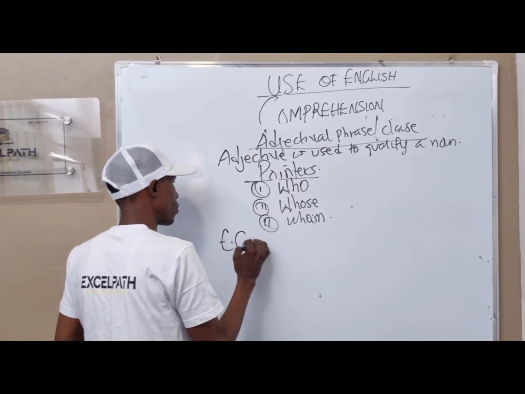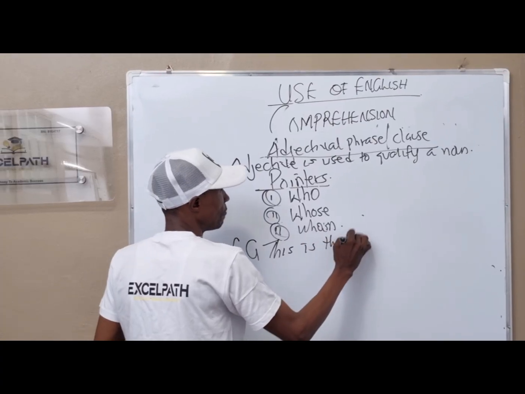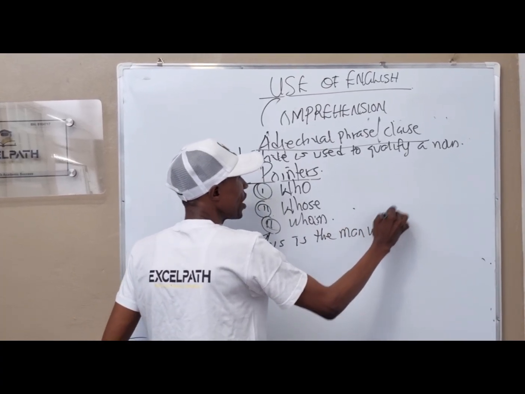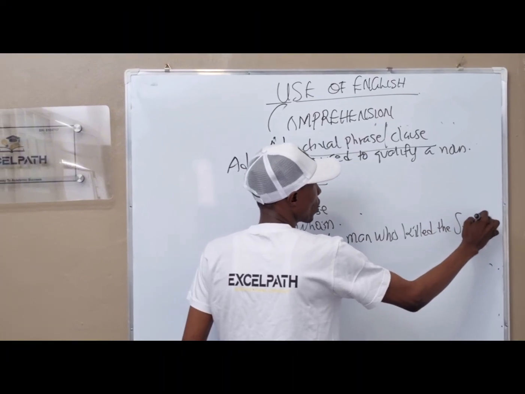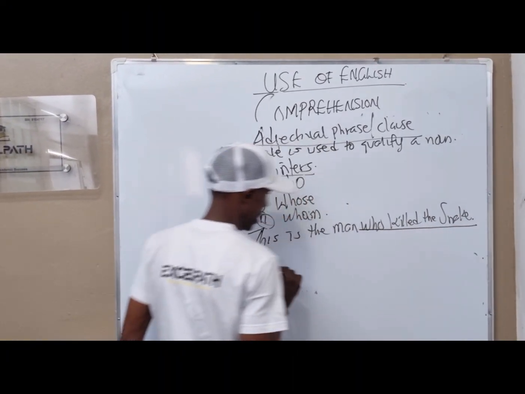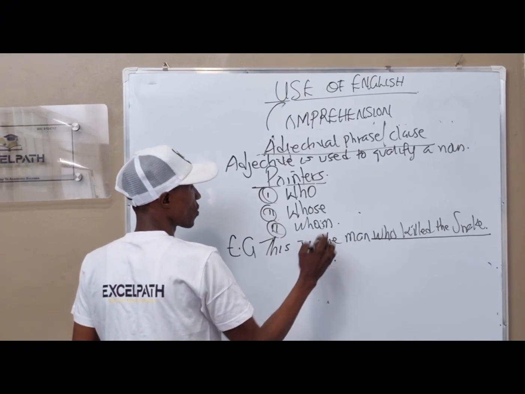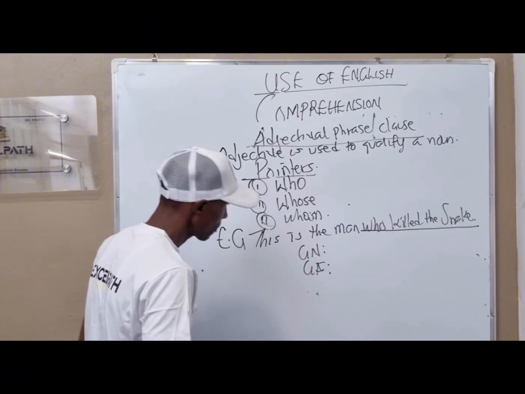Take a question. They said, this is the man who killed the snake. They underlined who killed the snake. They said, what is the grammatical name and what is the grammatical function?